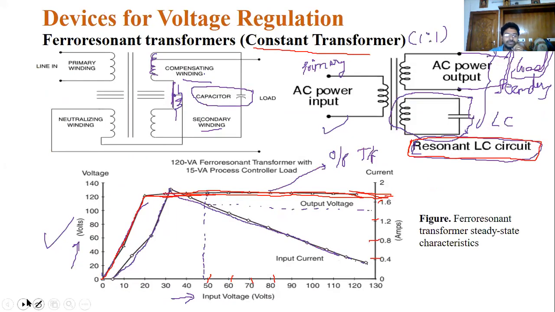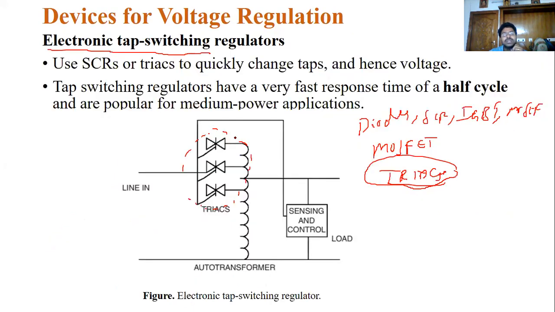But here it is electronic based. These devices sense the level of voltages in the system and immediately act, connecting the taps to the transformer. These are the tap changers.